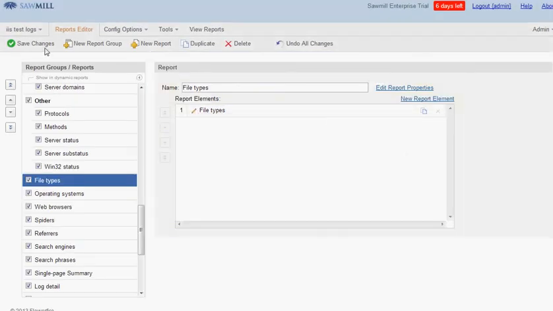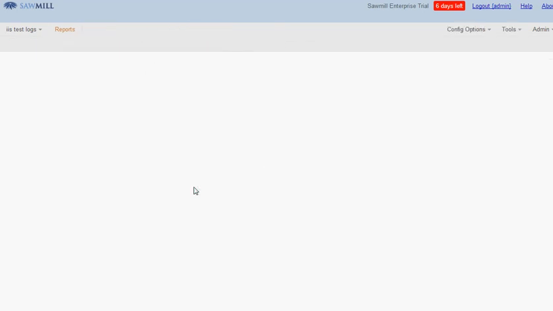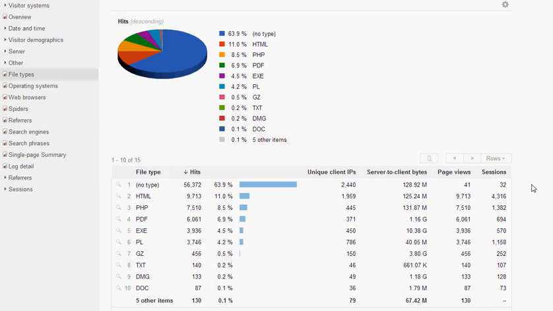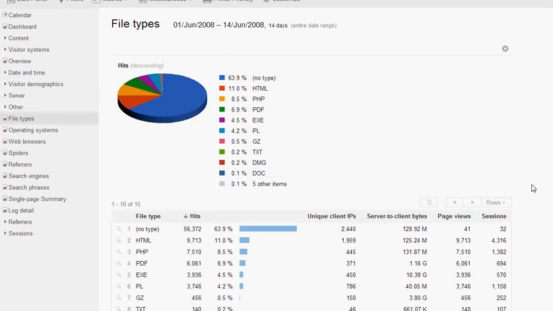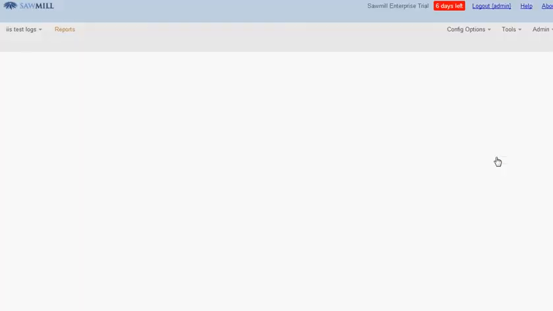Okay, so save changes and go back to view reports. And there we have it, a graph and new table. You can change the sort order. We've got hits sorted here, but we can change the sort order by clicking on a column.